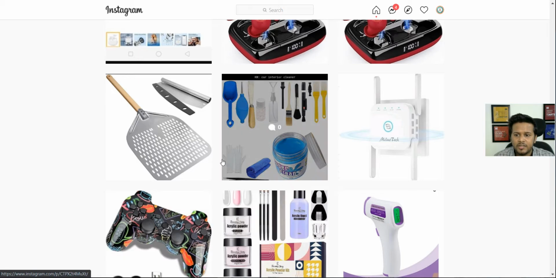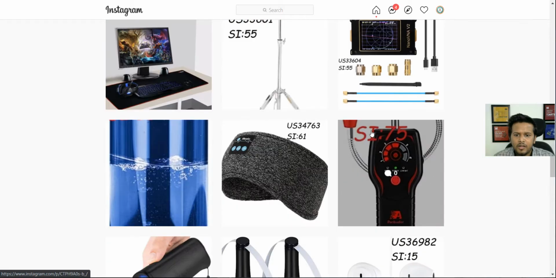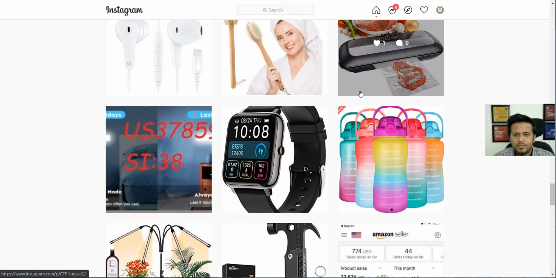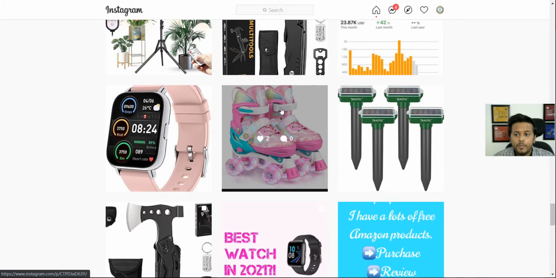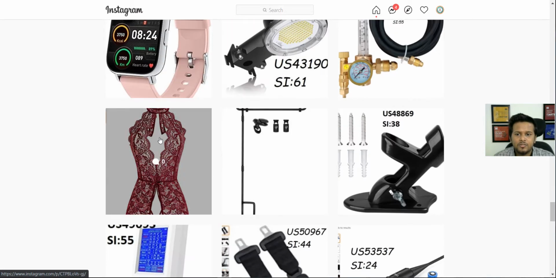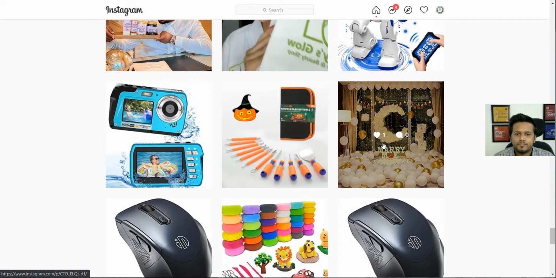It's a tool set. Again, it's a tool as well. So a lot of times, these review products are there and they look really good, and they can be very profitable products as well. So make sure once in a while you do check out Instagram as well.